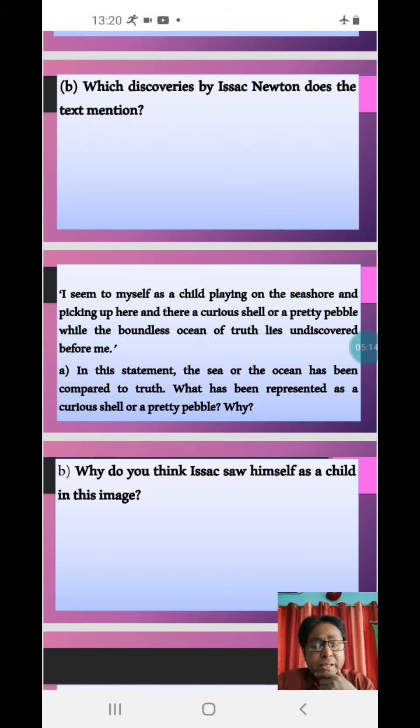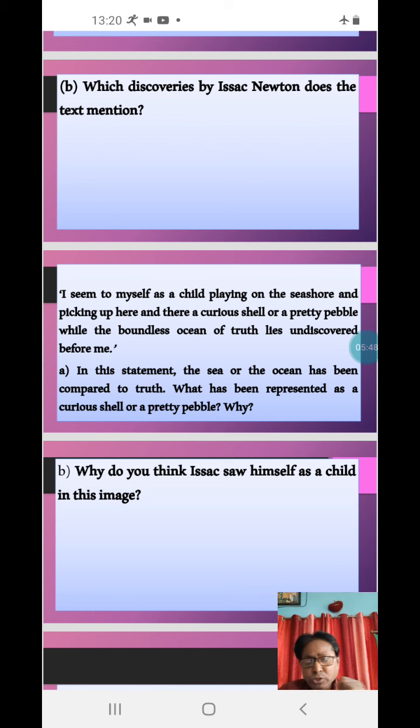This is the line quoted from the text. On the basis of that, you have been given a question. In this statement, the sea or the ocean has been compared to truth. What has been represented as a curious shell or a pretty pebble, and why? This is what the question is asking. So let us see here one by one properly.